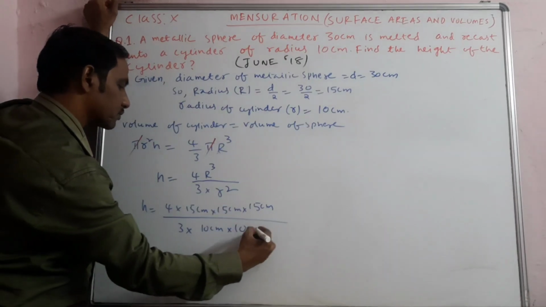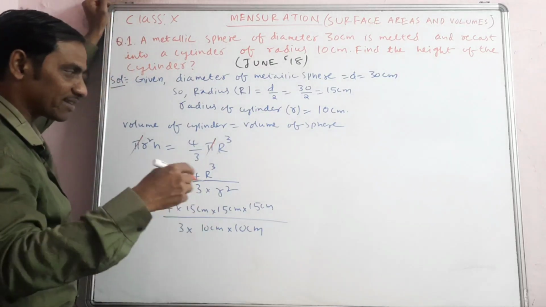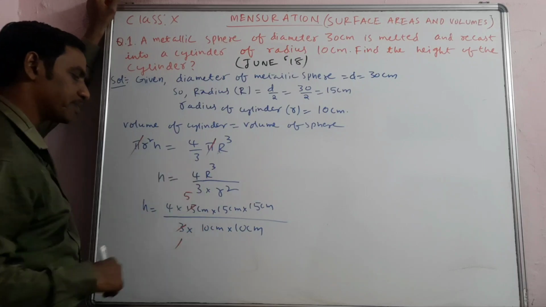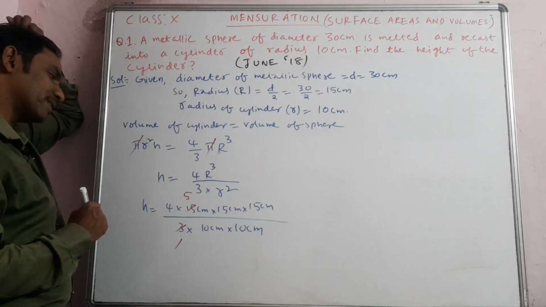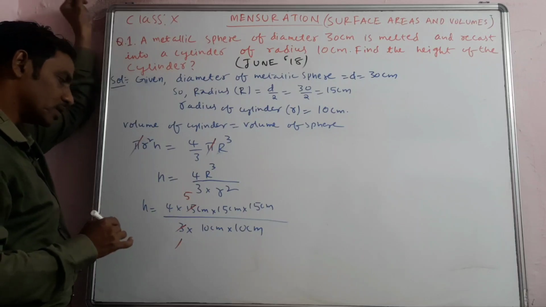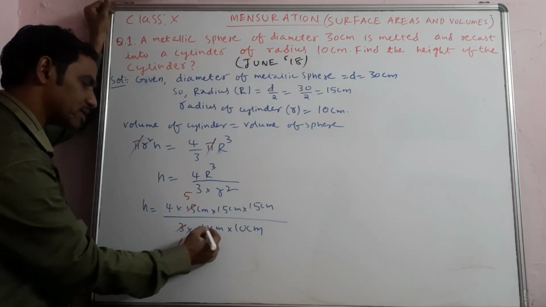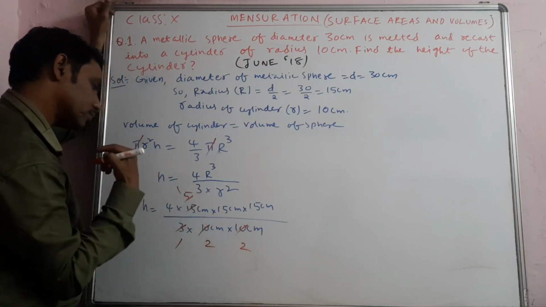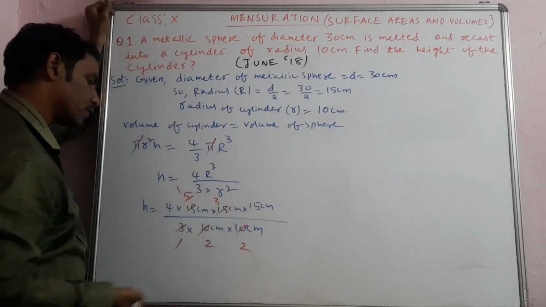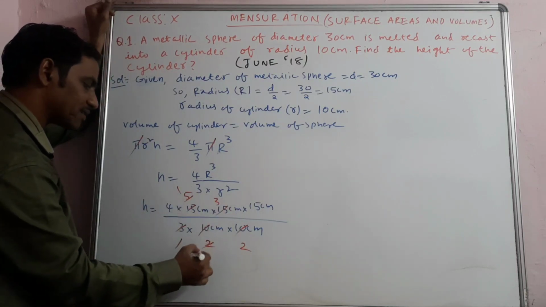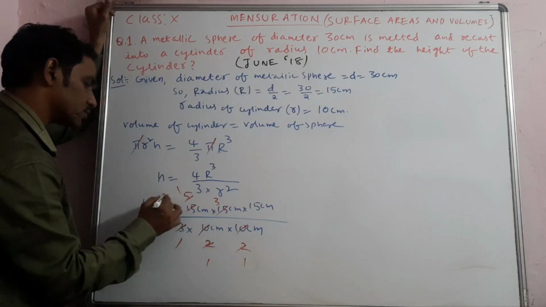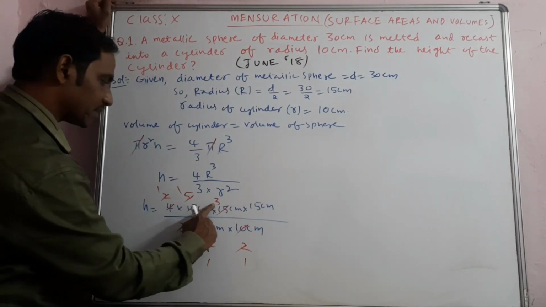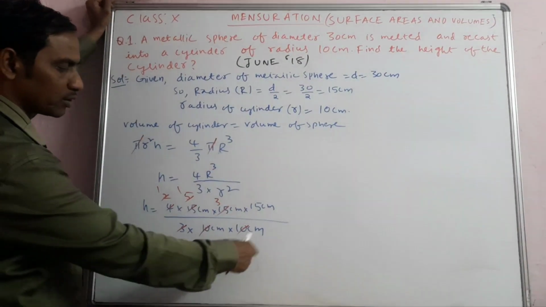Now let's cancel it; I am cancelling with another sketch so that you can see it properly. 3 ones are 3, 3 fives are 15. Now cancel with the 5 table: 5 twos are 10, 5 ones are 5, again 5 twos are 10, 5 threes are 15. Here 2 into 2 is left, so you can cancel the 4, 2 twos are 4, and again 2 ones. What is left: this is totally cancelled, here 3 is left, here 15 is left, and down 1 into 1 into 1 is 1.